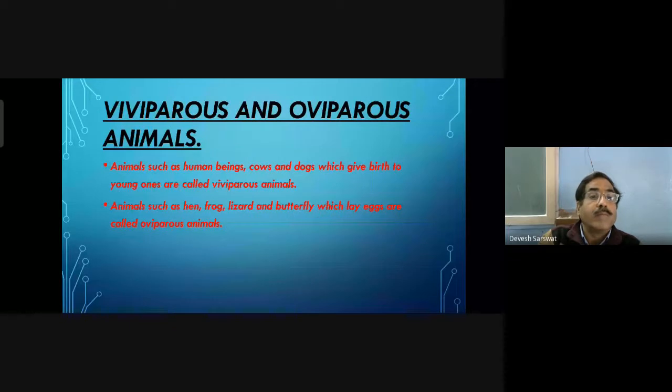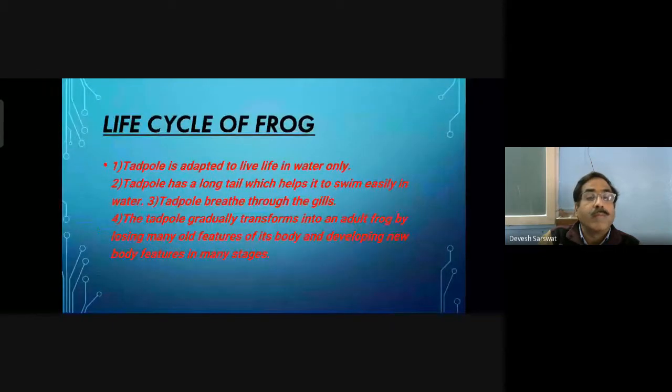Viviparous and oviparous animals. Animals such as human beings, cows, and dogs which give birth to young ones are called viviparous animals. Animals such as hens, frogs, lizards, and butterflies which lay eggs are called oviparous animals. Life cycle of frogs. The tadpole is adapted to live in water.